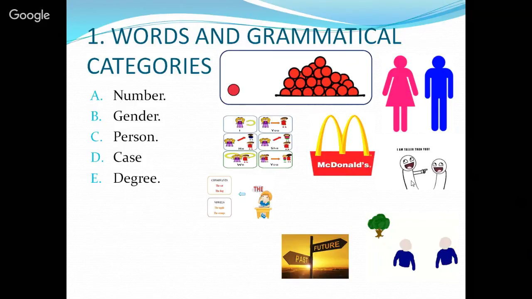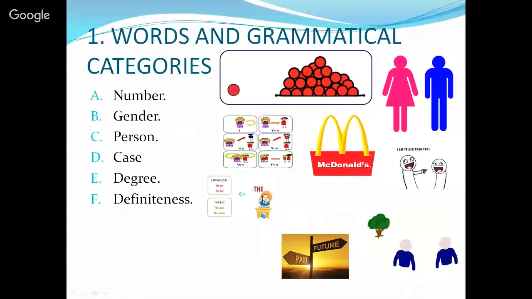Degree. Degree words are often used in comparatives and superlatives using adjectives, as in I'm taller than you. Definiteness. Definiteness means that it could be a definite article or not a definite article, as the one that is a definite article that could be the moon, the sun, etc.